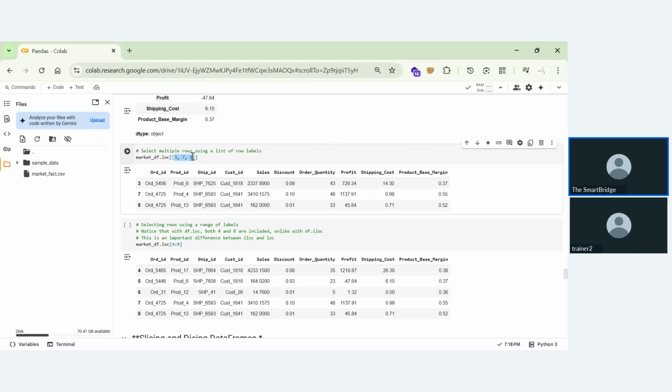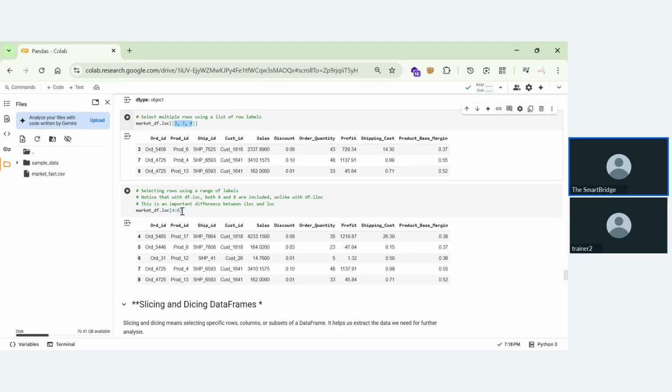Now assume these row numbers are A, B, C. Now if you perform 3, 7, 8, then it will not give anything, because the row labels do not match. When you use the loc function, it will map whether it is there or not. If it is there, then it will give it to you. If it is not there, then it will not.